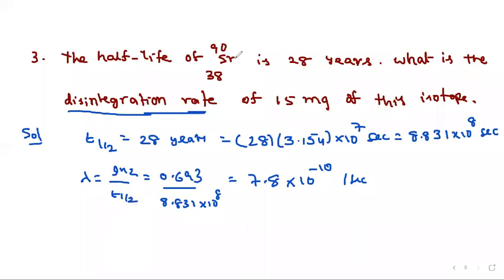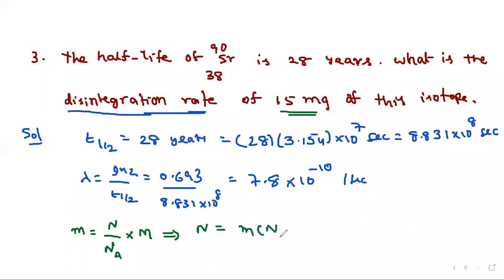How to calculate N value here? To calculate N value here, mass is given. Previously, we have written the formula to calculate the mass: number of nuclei by Avogadro number into molecular mass. But here we have to calculate N. How can you write the formula for N?